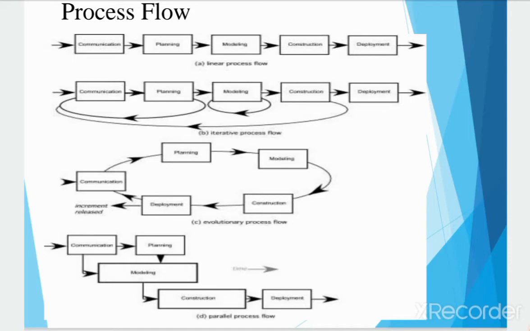So different projects demand different task sets. The software team chooses the task set based on the problem and project characteristics. Again, if we refer to the same example or the same figure, then each software engineering action is represented by a number of different task sets, each a collection of software engineering work tasks, related work products, quality assurance points, and project milestones.